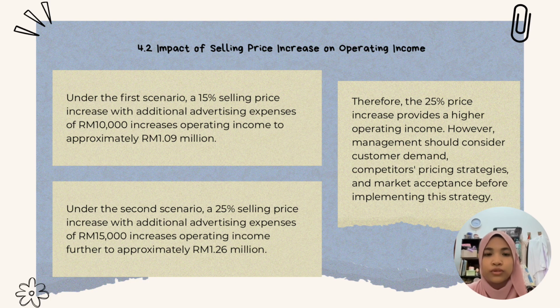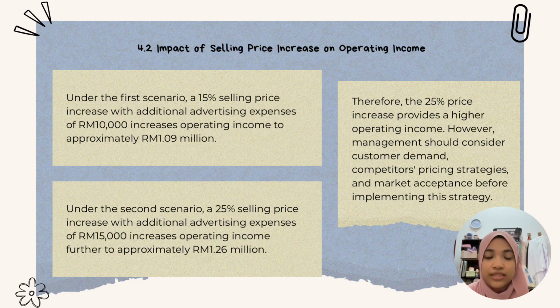Next, 4.2, impact of selling price increase on operating income. We analyze the impact of increasing the selling price on operating income while assuming that sales volume remains constant. Under the first scenario, a 15% selling price increase with additional advertising expense of 10,000 ringgit increases operating income to approximately 1.09 million.